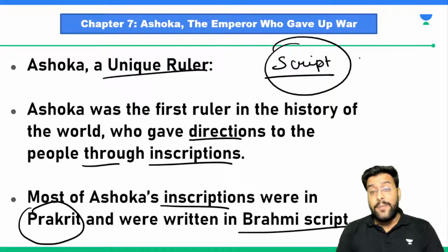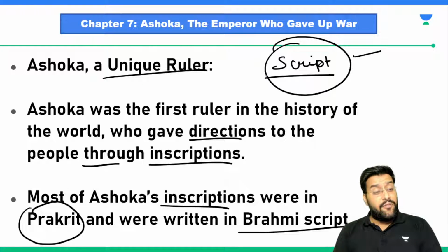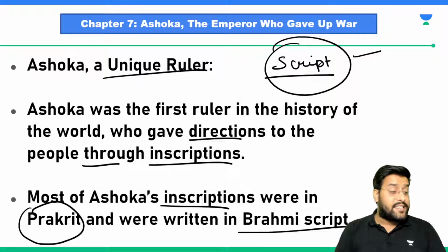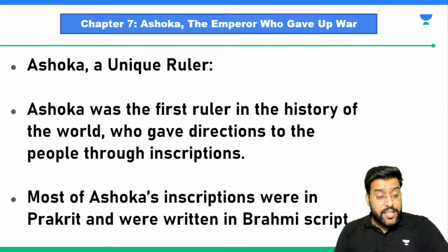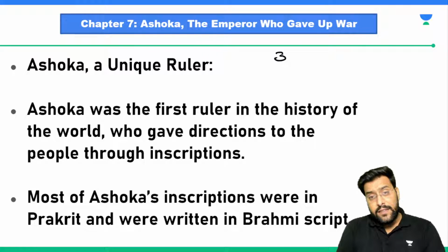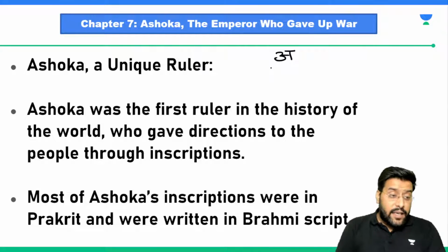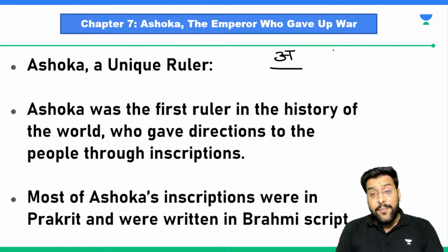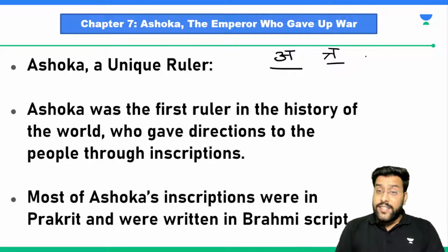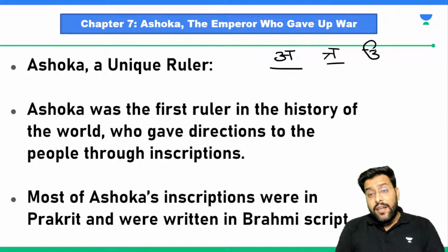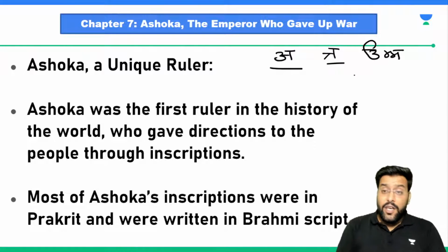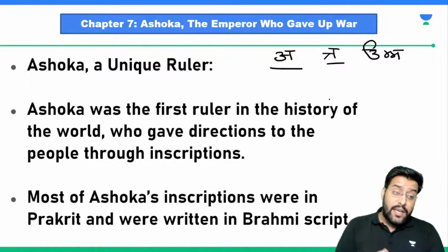So we were talking about Brahmi script. What is a script? Can you tell me? You must have heard, you must have studied that Devanagari is the script for Hindi. So what is Devanagari? Sir, when we write something like this, it is Hindi, and the art of writing this Hindi is called Devanagari. Just like that, Prakrit had the Brahmi script. For that, A was written something like this. For example, the Punjabi language has the Gurmukhi script. In that, letters are written like this. So how we write a language, the method of writing a language, becomes its script.